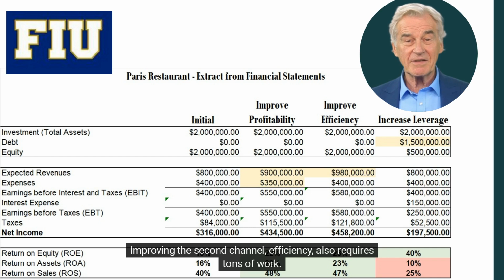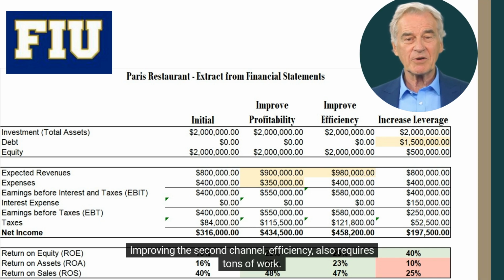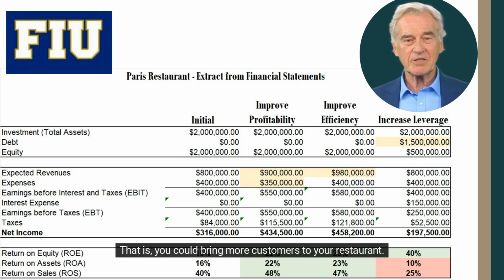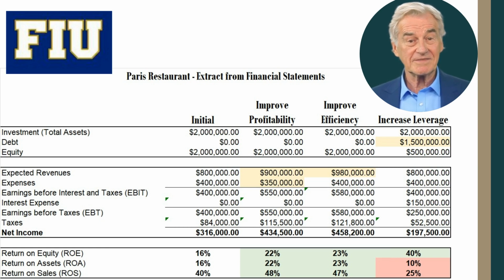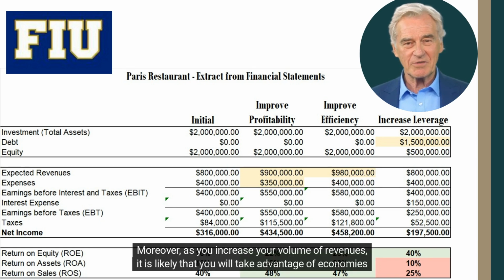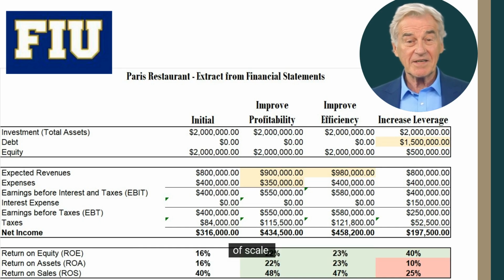Improving the second channel, efficiency, also requires tons of work. You can do so by increasing asset efficiency. That is, you could bring more customers to your restaurant. Doing so results in an increase of your revenues. Moreover, as you increase your volume of revenues, it is likely that you will take advantage of economies of scale.